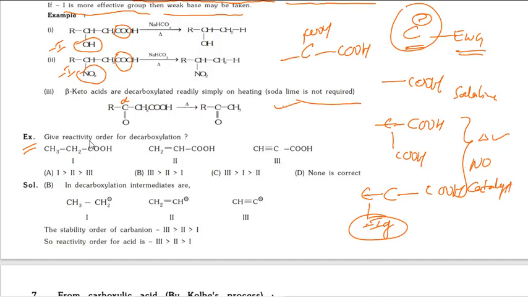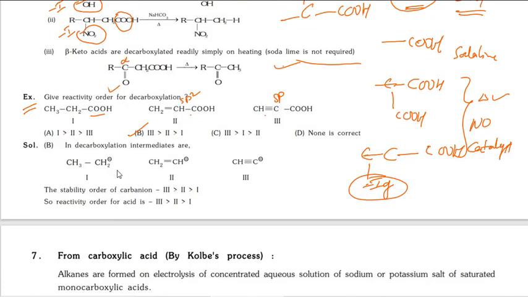Decarboxylation. Now give the reactivity order for decarboxylation. Here simple COOH, here an electron withdrawing group is there, here sp hybridization, more electronegative, then sp2. So the order is generally third is higher than second, then first. Third higher, second, first means B is the answer. Okay, why? We already discussed just before, the carbanion should be stable.